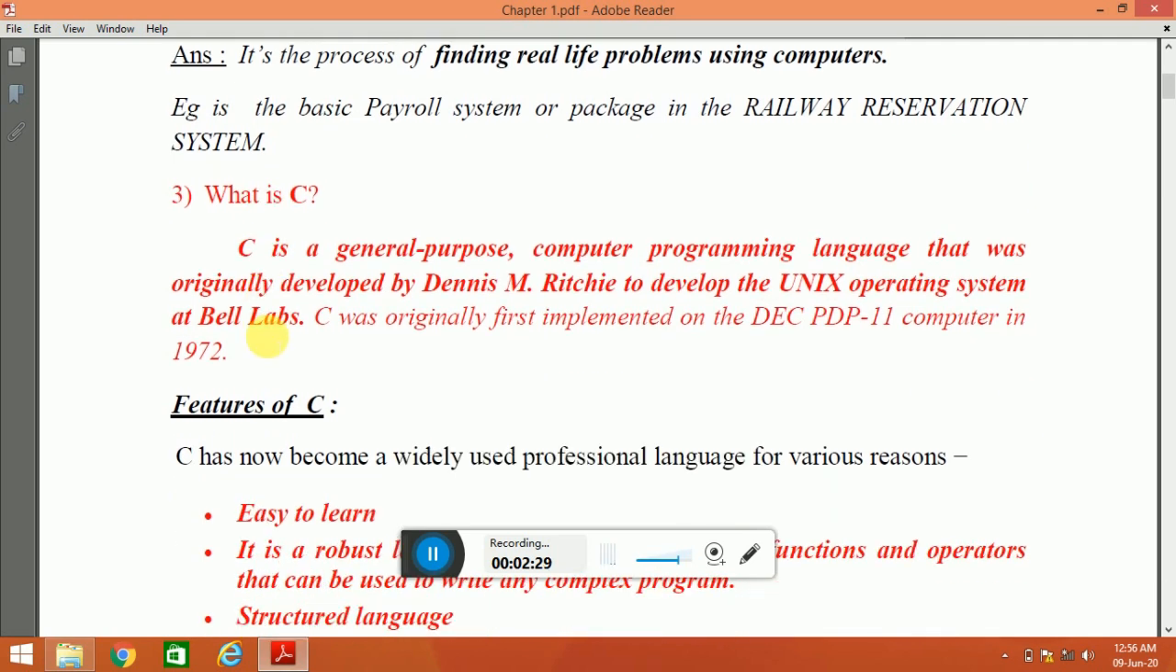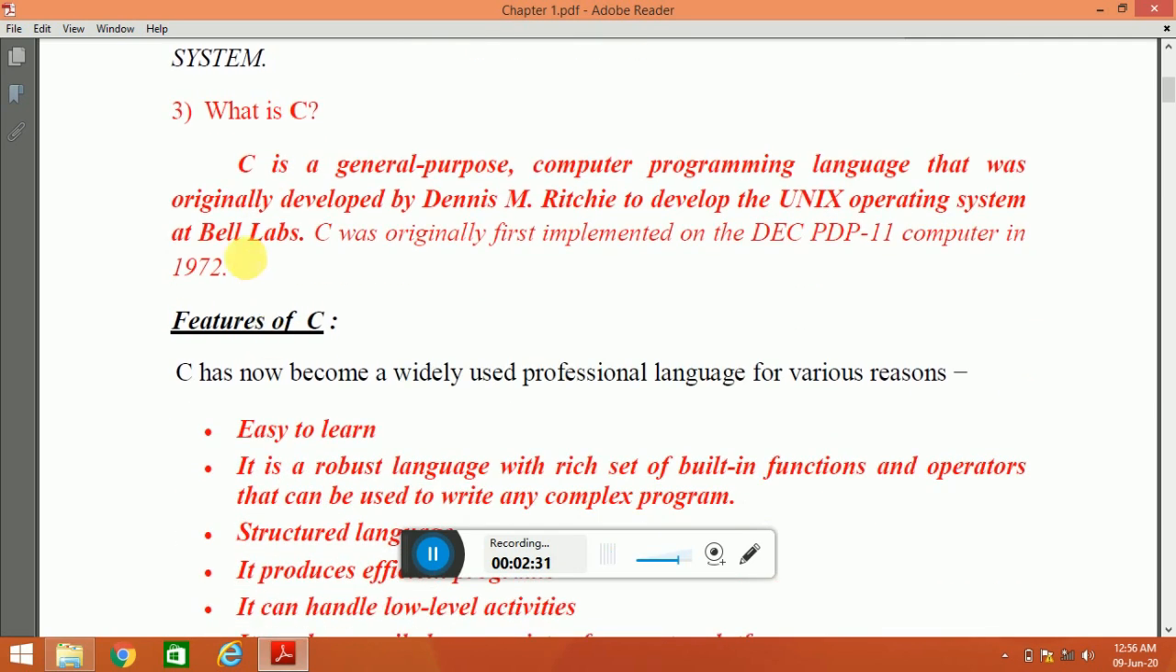So now let us move on to another question. It is a very important question. What is C? So C is a general purpose computer programming language that was originally developed by Dennis M. Ritchie, to develop the Unix operating system at Bell Labs. Now what is Unix operating system? So